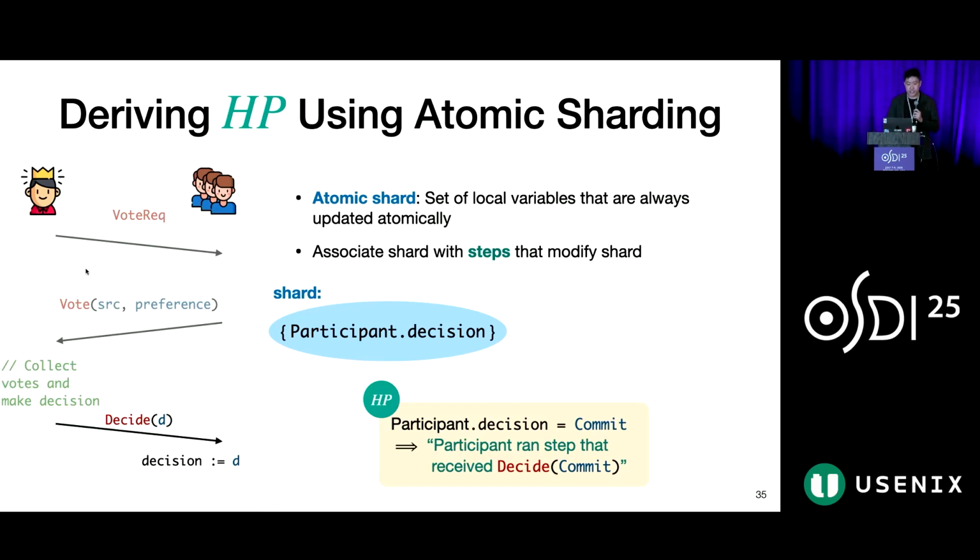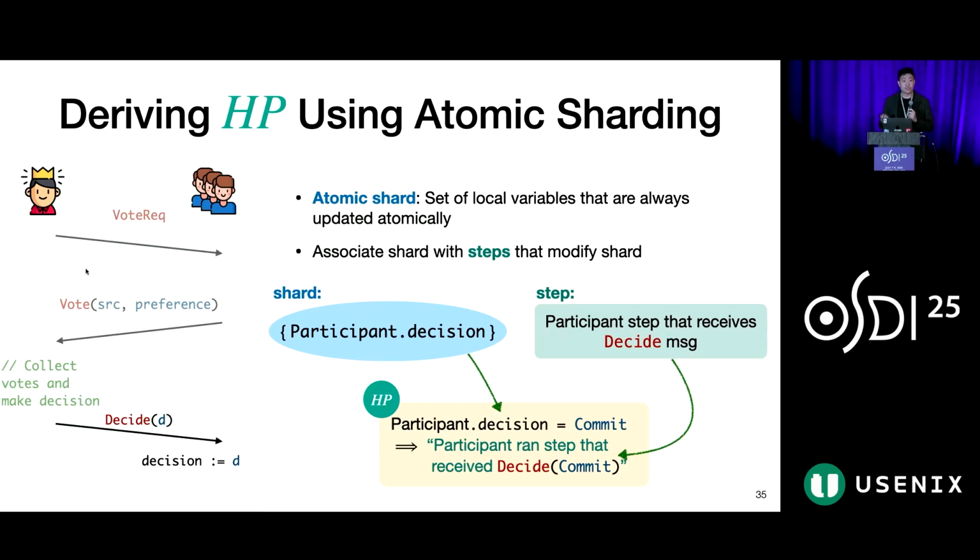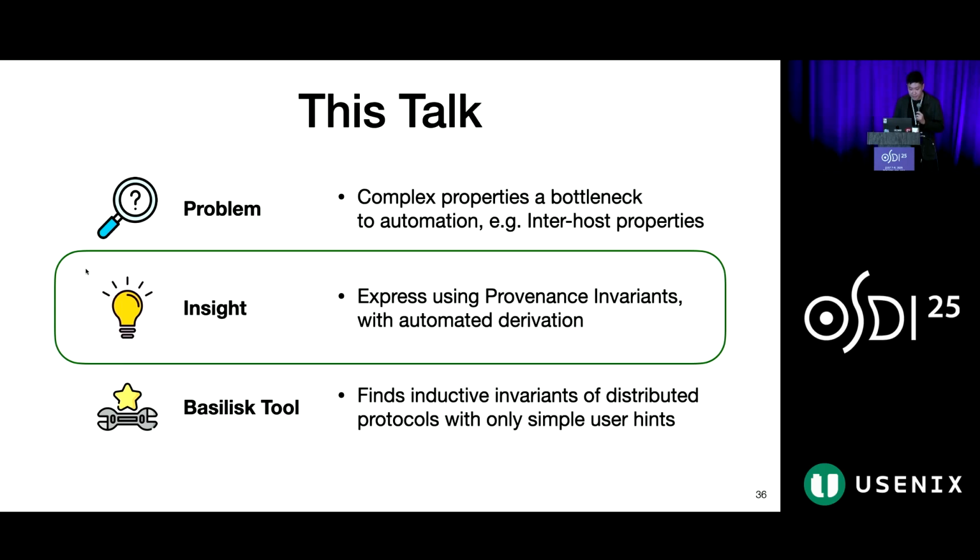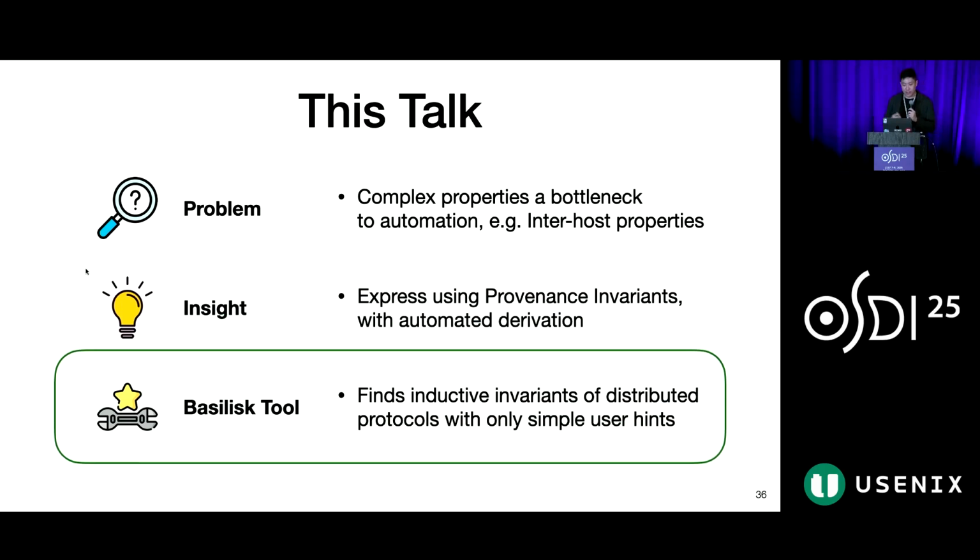And next, we associate with each shard a set of steps that modify the shard. For the shard in our example, it is modified by only one step where the participant received the commit decision. And finally, the variables in the shard are used to craft the antecedent of HP, while the associated steps form the consequent. So now that we see how provenance invariance and atomic sharding work, I show how Basilisk uses them to find the inductive invariants of distributed protocols.